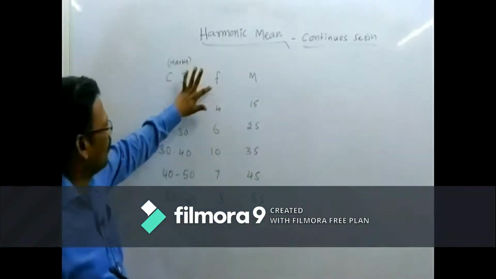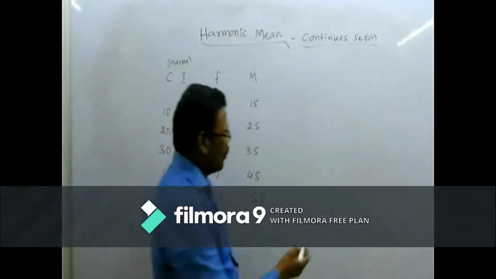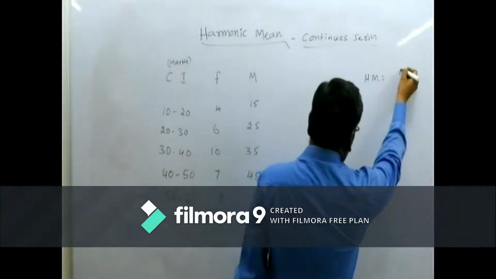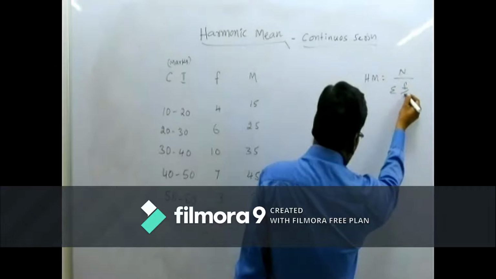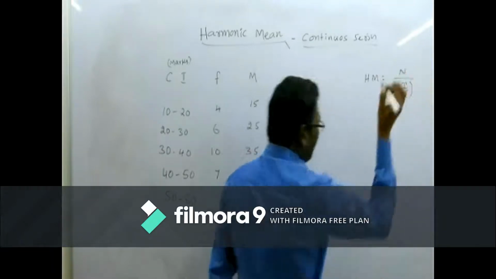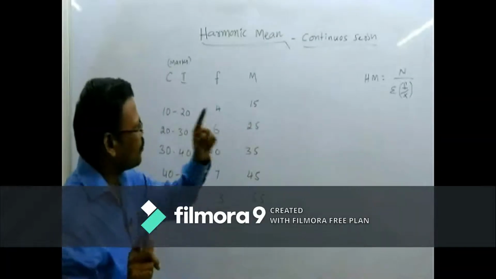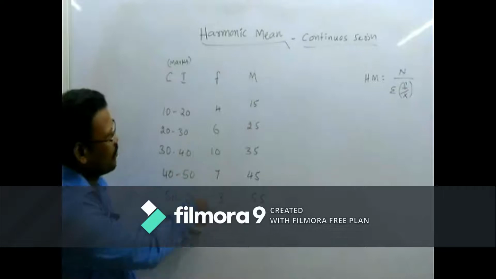Now we know the frequency and we know the mid values. So what is our formula? Harmonic mean is equal to N divided by sigma f by m. That is our formula. According to that formula, we have N, which is the sum of frequency.